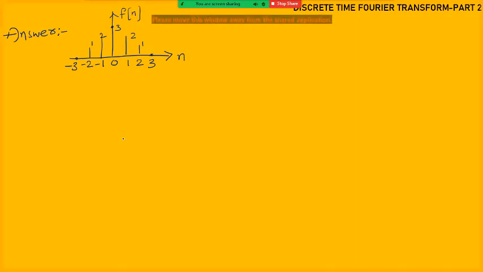This is the given f of n signal. Now for this one we need to find the DTFT. From the basic formula only we will find. So what is DTFT? X of omega is equal to sigma n from minus infinity to plus infinity x of n e power minus j omega n.